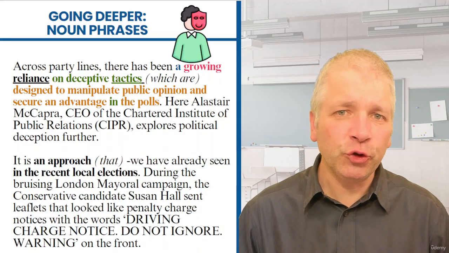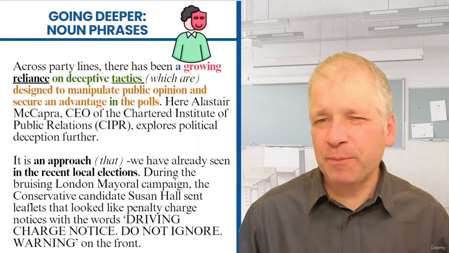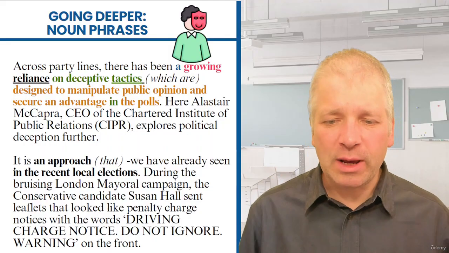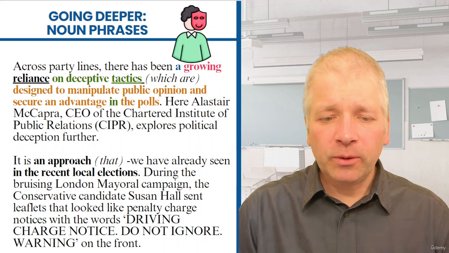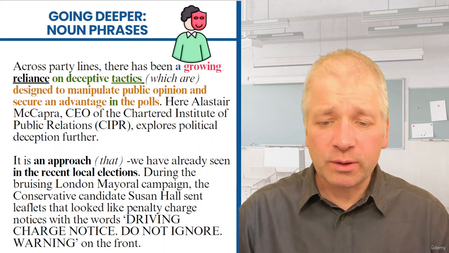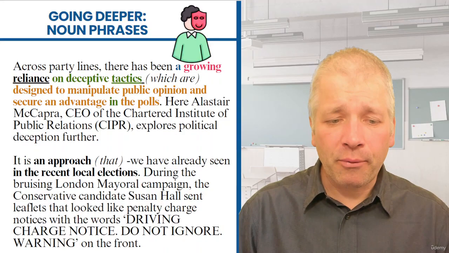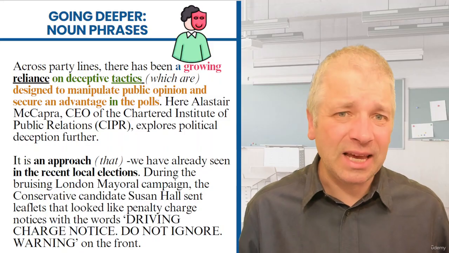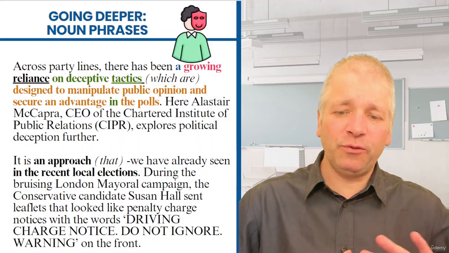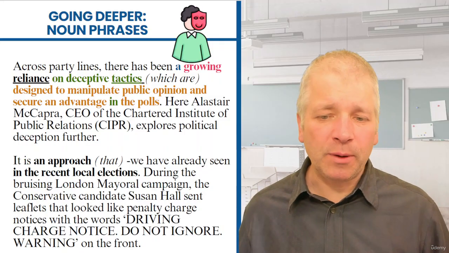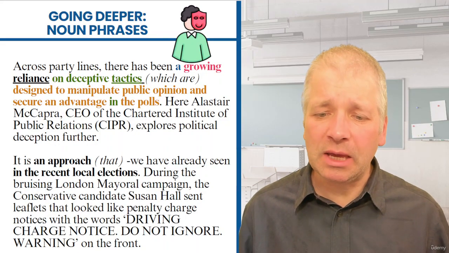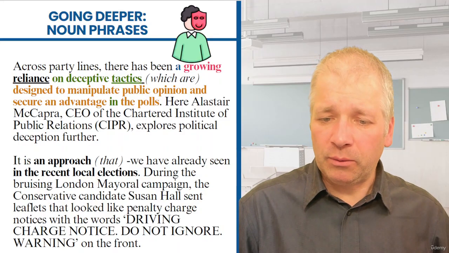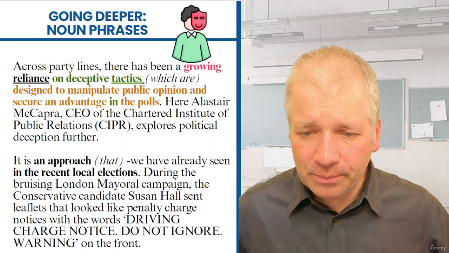In reality, there are two grammatical ways of looking at this. The terminology is not too important. What's important is to know how the phrase is constructed. We could say it is an approach that we have already seen in recent local elections, meaning a noun phrase starting with approach followed by a relative clause, because we could have updated this to be approach which we have already seen in the recent local elections.